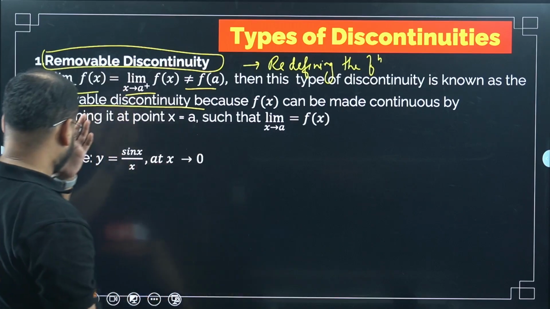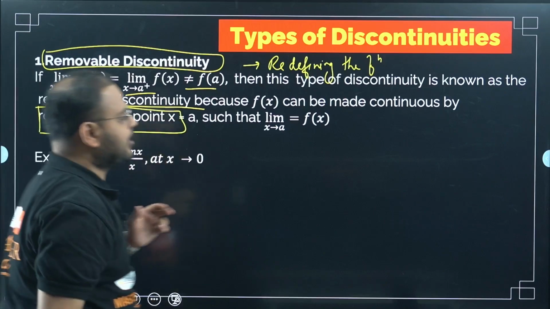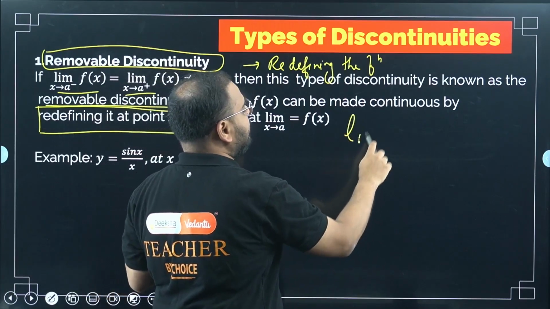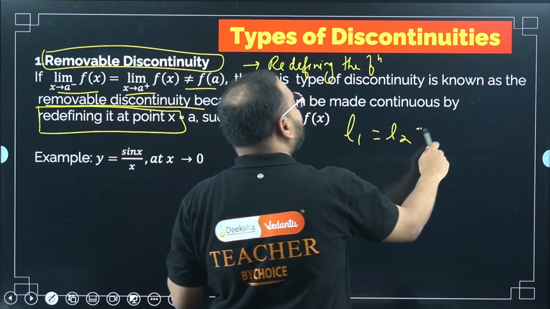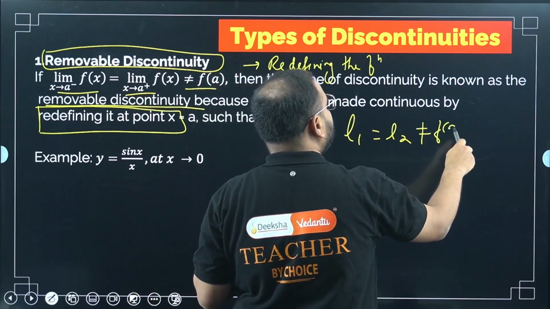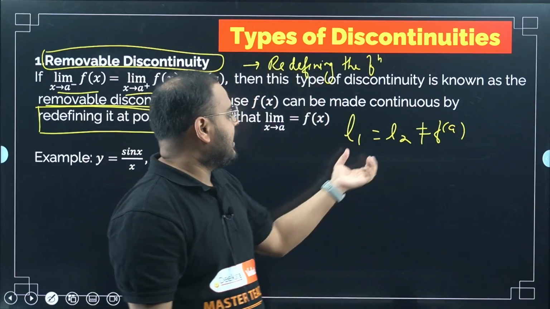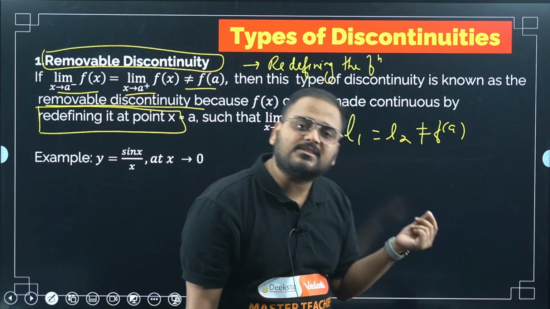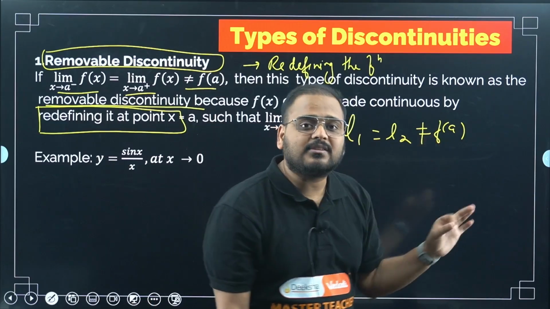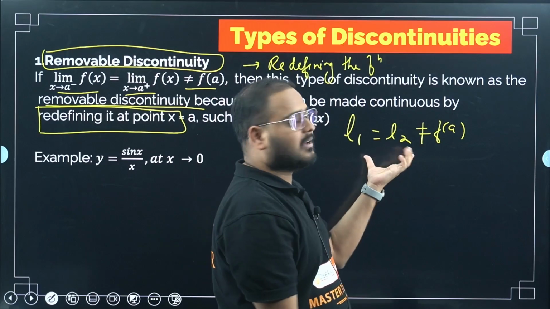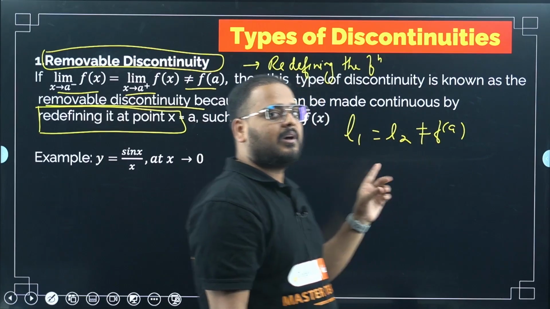So see here, the word is written here: redefining the point at x equals a. They're saying that if L1 is equal to L2 but not equal to f of a. Remember this: for the given function to be continuous, L1 and L2 should be equal, meaning the limit should exist, and that existing limit should be equal to the function value at a. Then only I can say the function is continuous. But over here, the limit exists and is equal, this third type. Remember this third type.